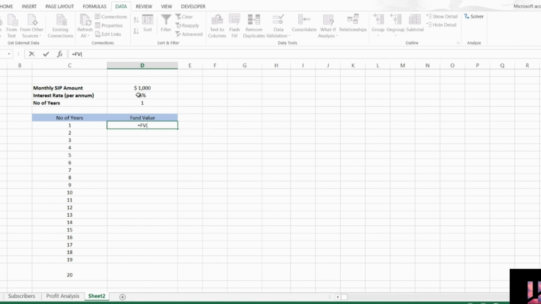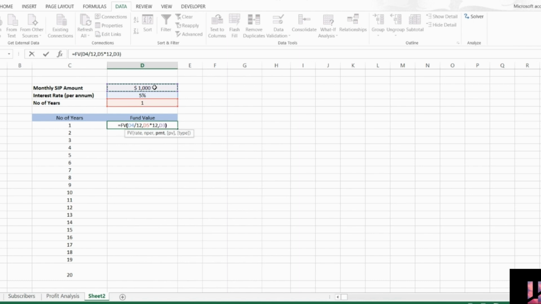First input is rate of interest, which is 5% in our case. Wait, this is yearly rate of interest, but we are making monthly SIP. So divide it by 12 to make it monthly. Next input is number of months we need, which is number of years multiplied by 12. And last input is SIP amount. Now press enter.